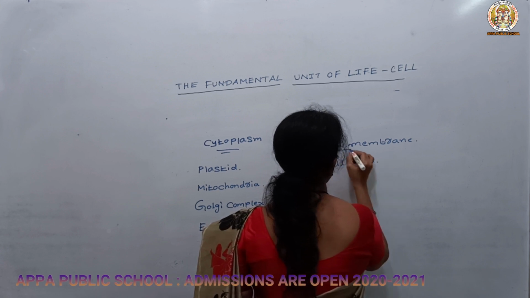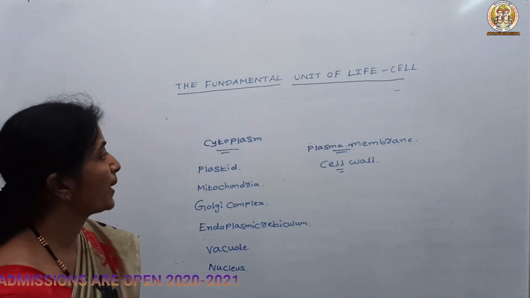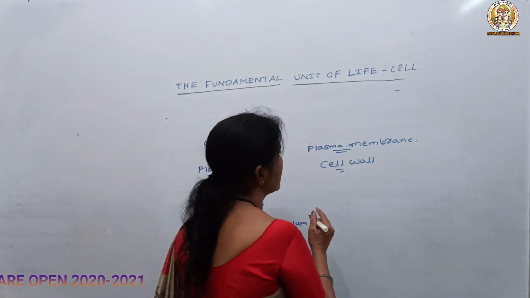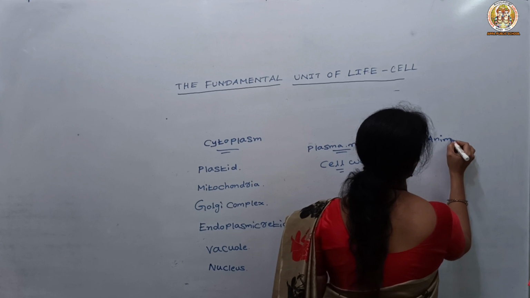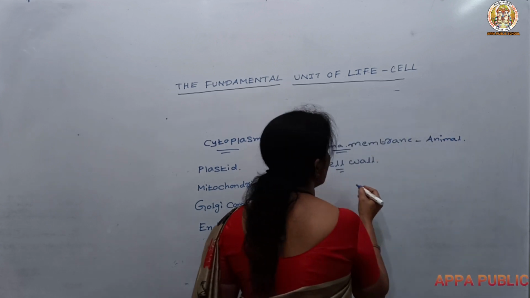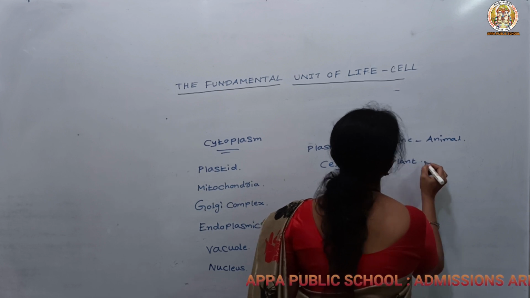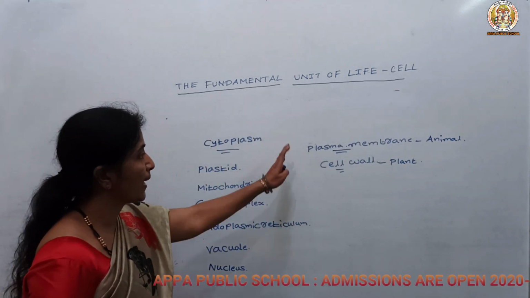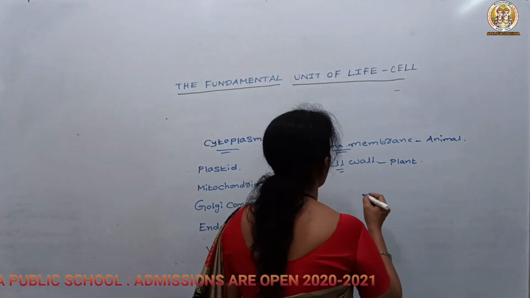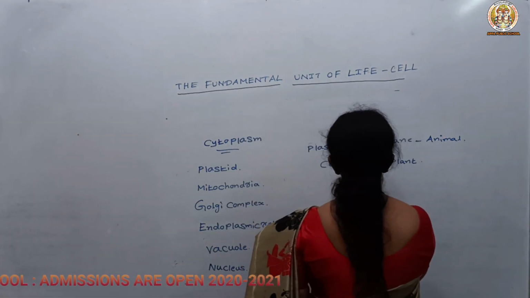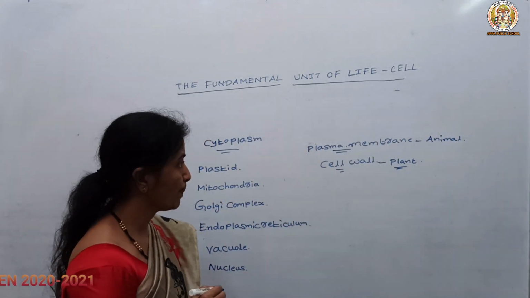The plasma membrane is the outermost covering in the animal cell, but in the plant cell, the cell wall is the outermost covering.